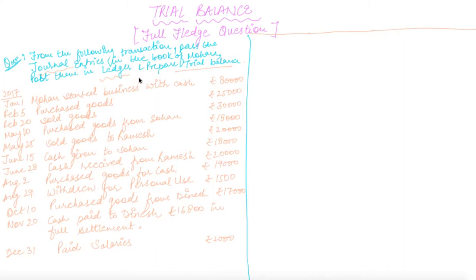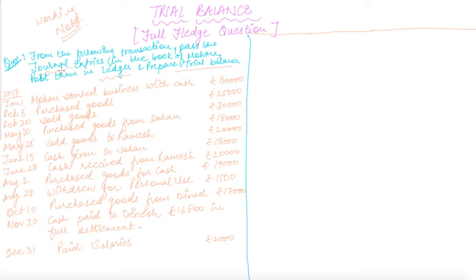But what in case your question just carries 6 marks? Obviously, it is not possible to give so much time to pass the journal entries or ledger. So it is better to make a working note which shows the direct ledger and not the journal entries.